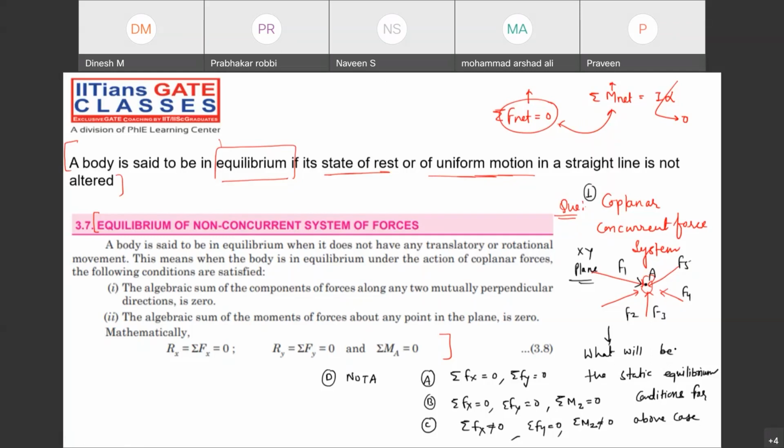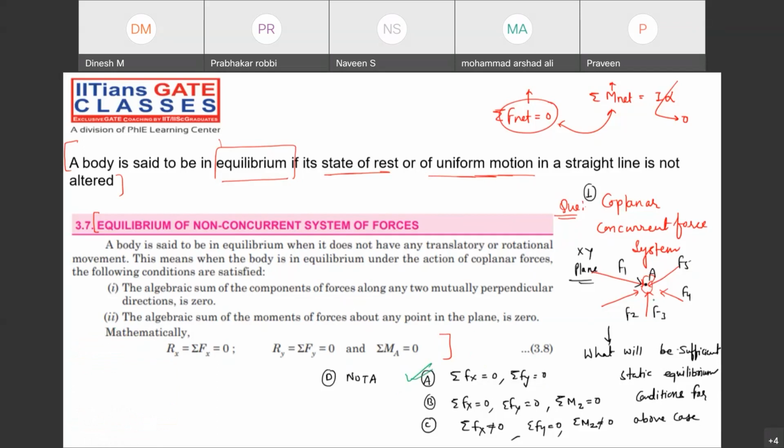What will be the necessary condition? Or let me give one more term: what will be the sufficient static equilibrium condition for our case? That will be the perfect question for this particular case. What will be the sufficient condition, the sufficient static equilibrium condition for this coplanar concurrent force system? A different option is correct. Why are you thinking so much? Moment will automatically balance out.